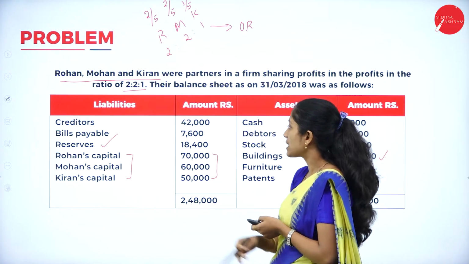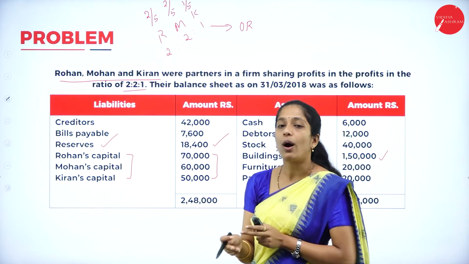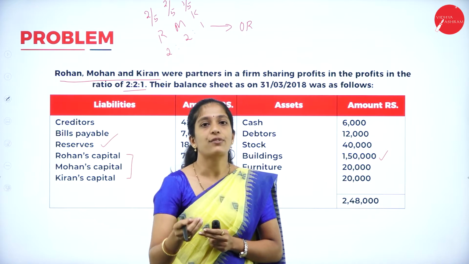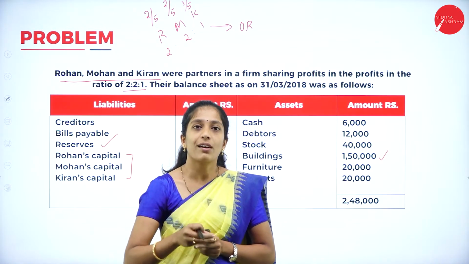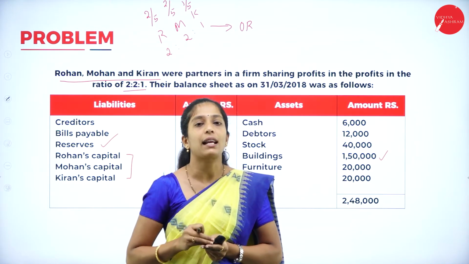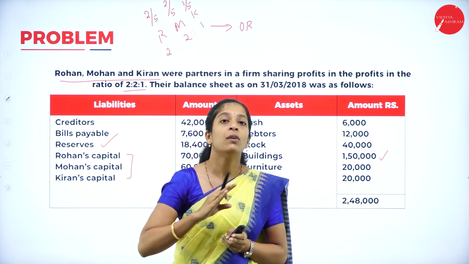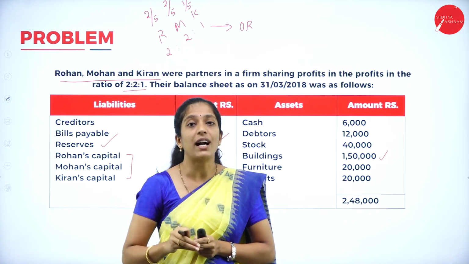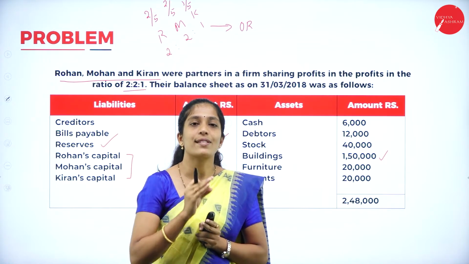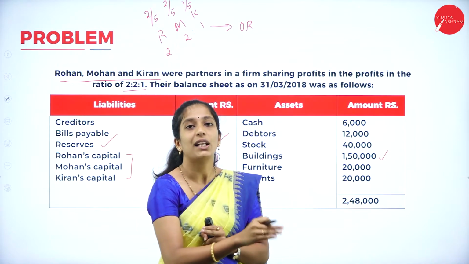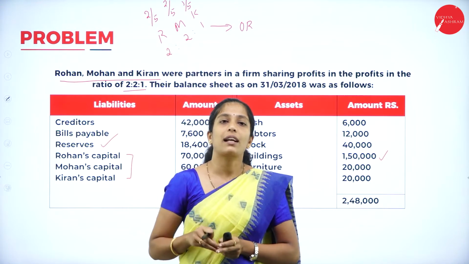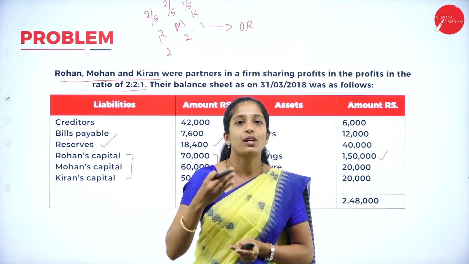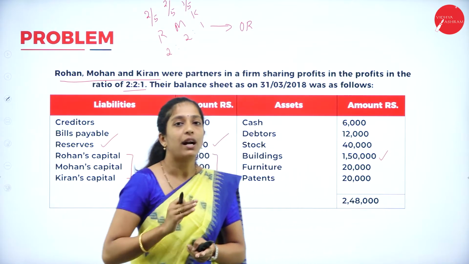So transfer this 18,400 to all the partners in their old profit sharing ratio. Why does it have to be transferred to the retiring partner also? Because this reserve belongs to the retiring partner also. Whereas in admission, we will not transfer the reserve fund as well as the profit and loss account to the new partner. Why? Because that reserve as well as profit and loss account was created by the old partners. Whereas during retirement, the retiring partner is also part of that reserve. So it has to be transferred to the retiring partner also.